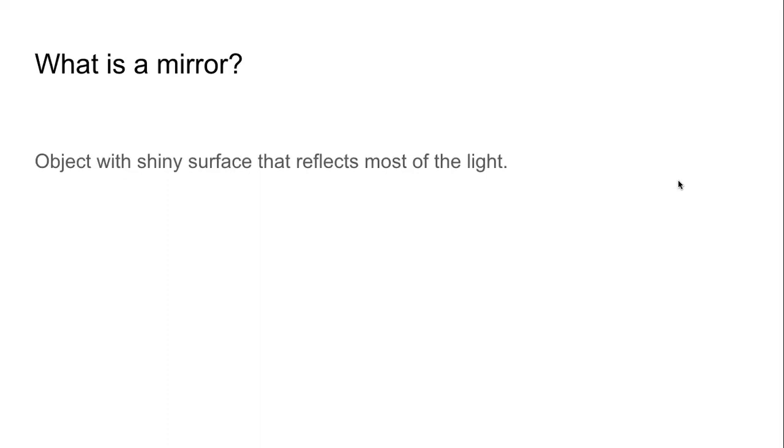Okay? So mirror is not related to images. Mirror is related to reflection of light. Reflection of light forms images. A mirror is any object with a shiny surface that reflects most of the light.